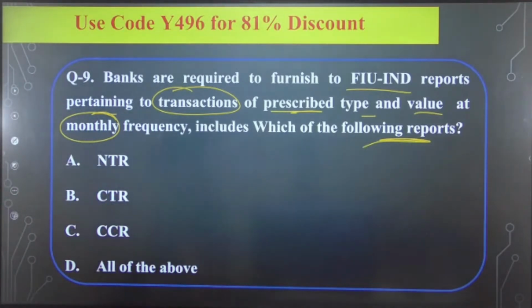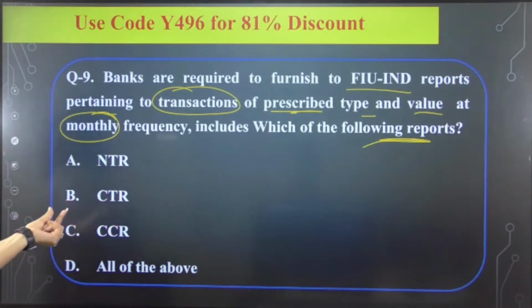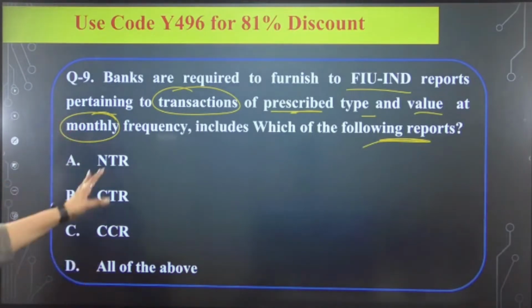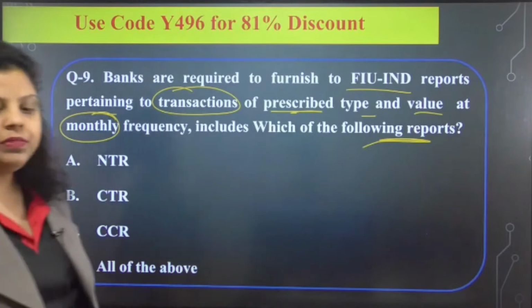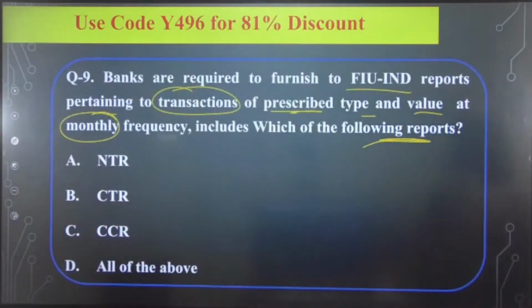Which of the following is correct? The NTR report is known as the non-profit organization transaction report. CTR stands for cash transaction report. CCR stands for counterfeit currency report. Out of these reports, which report should be sent every month by the banks to the FIU-IND? A, B, C or D?